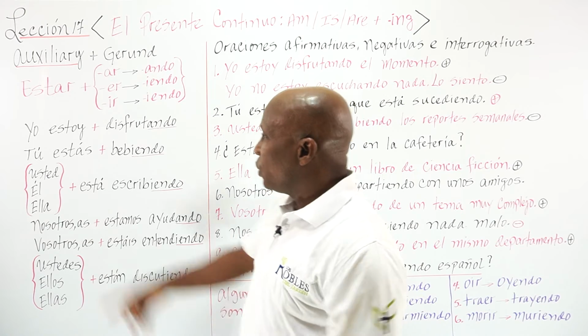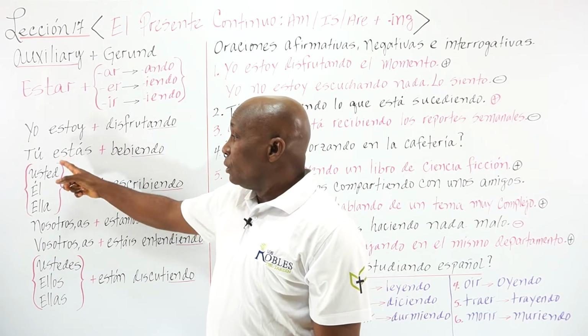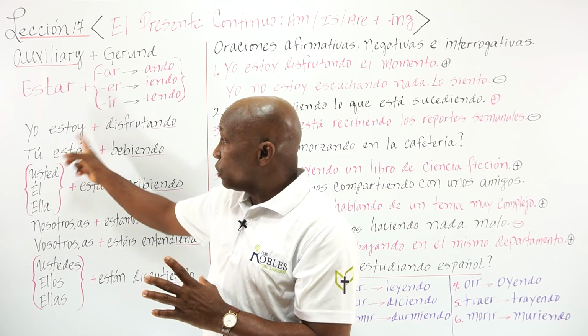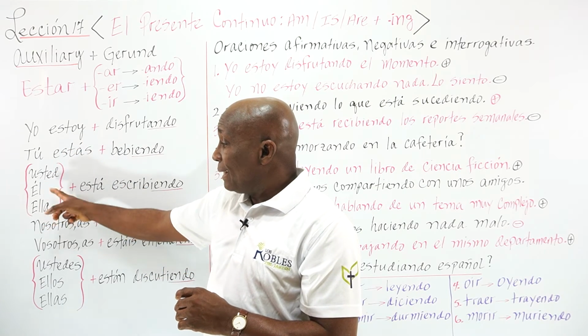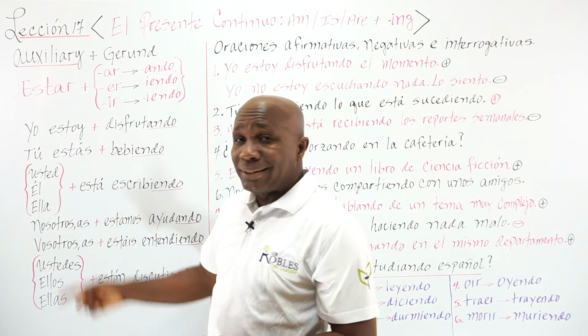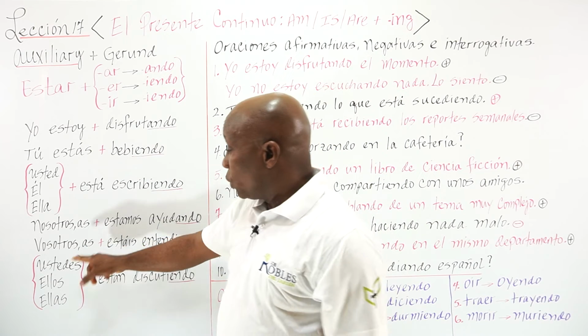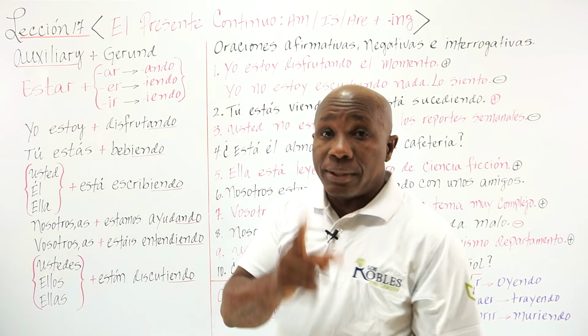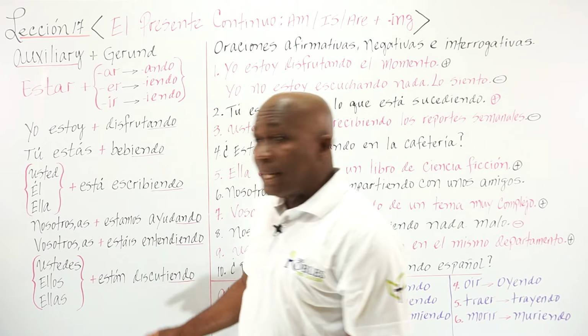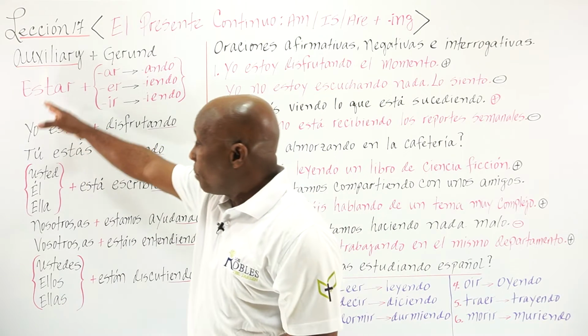That's what it is. So yo estoy, tú estás, that's the conjugation of the verb to be. Let's do that first. Yo estoy, tú estás, usted, él, ella está, nosotros o nosotras estamos, vosotros, vosotras estáis, ustedes, ellos y ellas están. You already know these pronouns.